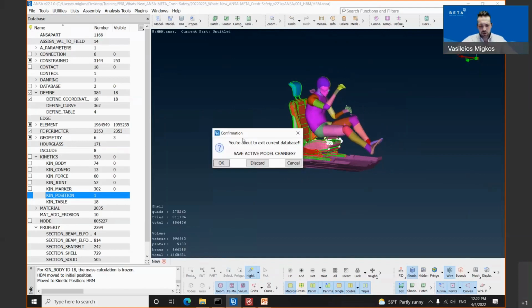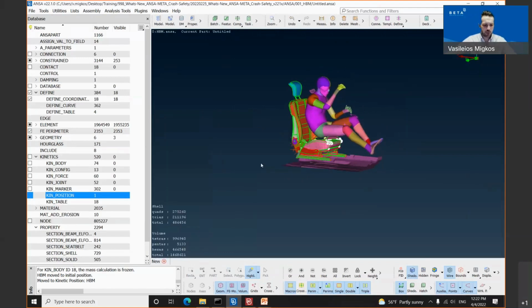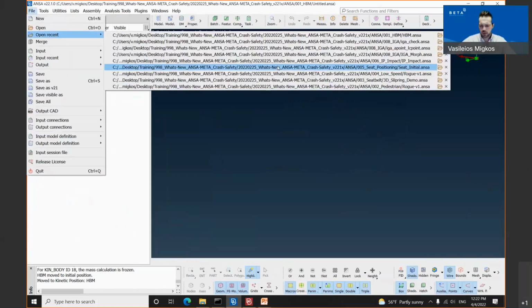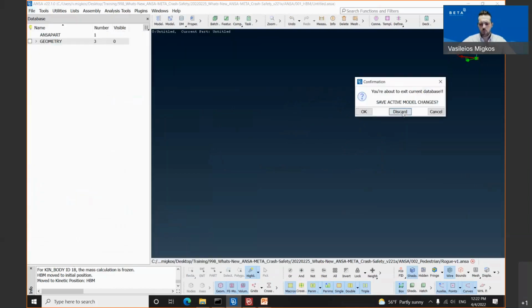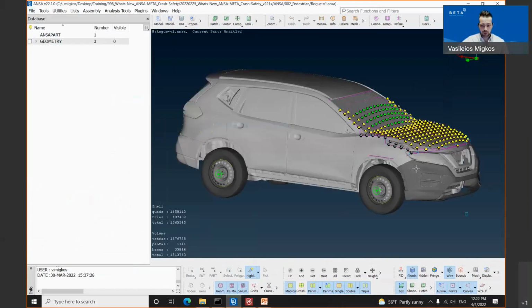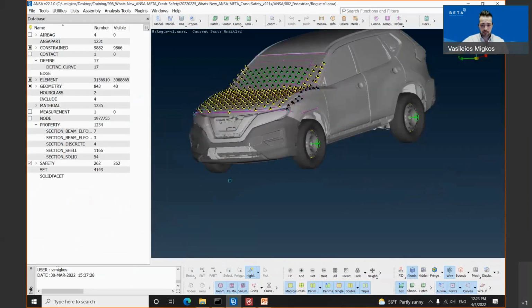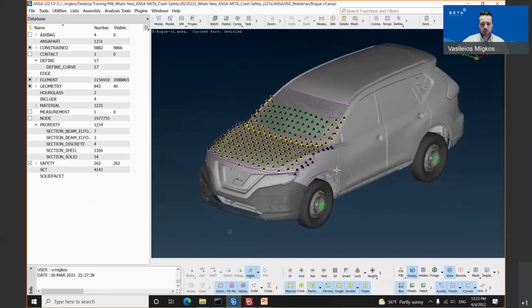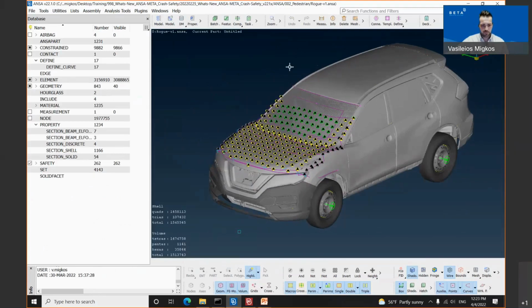Let's proceed with the next tool inside our preprocessor, which is the pedestrian tool. For this reason, I will open up the next model, which is the Rogue V1. You will notice once the model is opened inside the model window, I have already created the target points. The reason is I have done this in order to save some time, but we will go through each step in order to create these points.